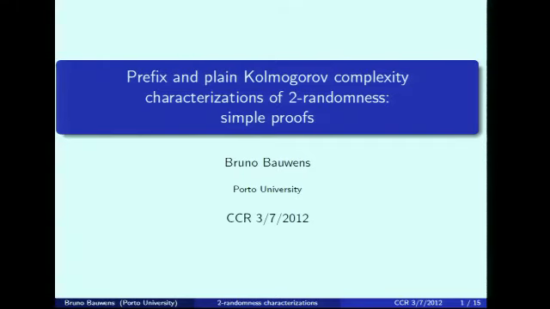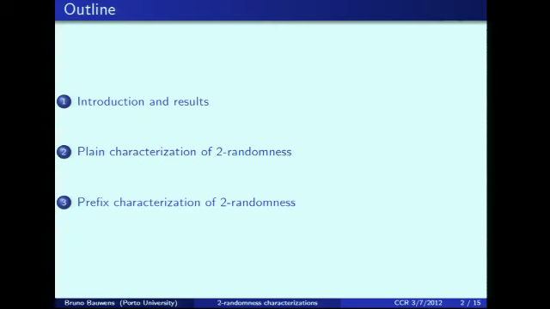I will talk about two randomness, and I will give some simple proofs about results I find nice. I'm going to talk in three parts. While giving the simple proofs, I found some improvements to the statements. So I will discuss this first, and then I will discuss the plain characterization and the prefix-free characterization of two randomness.